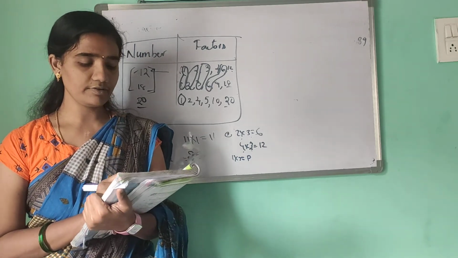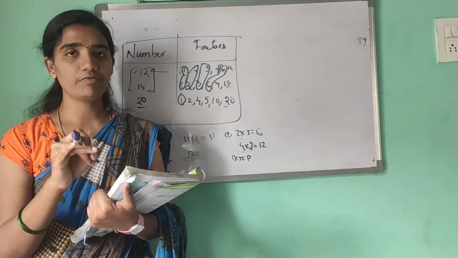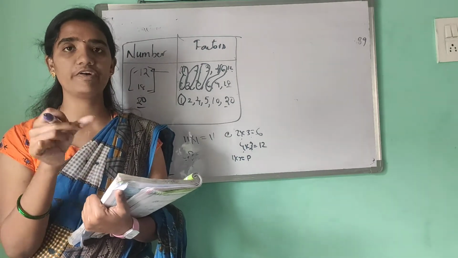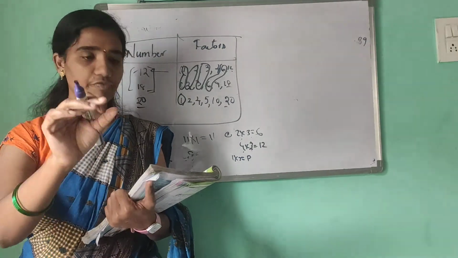Divisibility by 3 and 9 is checked by finding the sum. That means for the divisibility rule of 3, we have to find the sum of the digits of the given number, and if that sum is divisible by the given number, then the number is divisible. That is called the divisibility rule of 3.